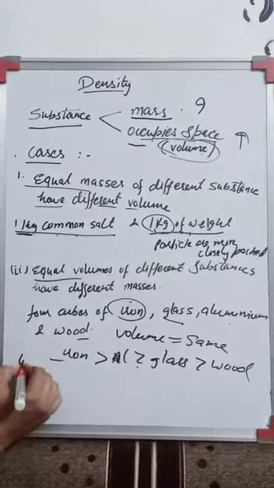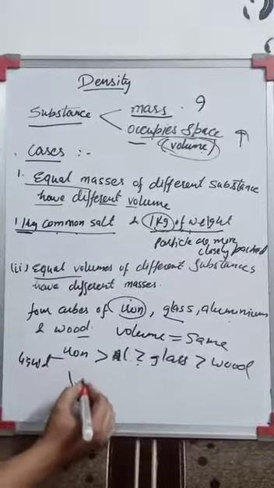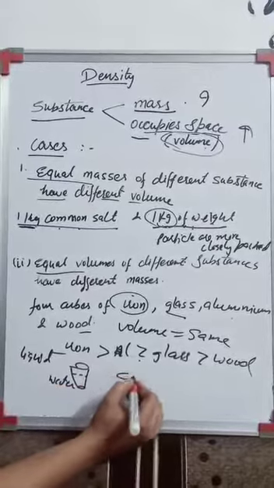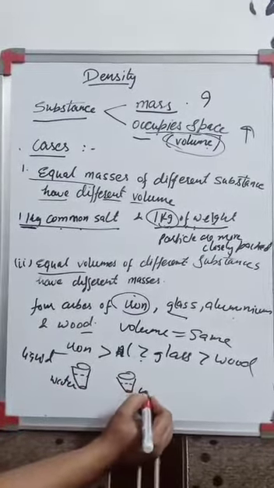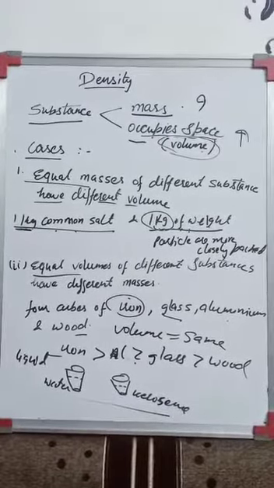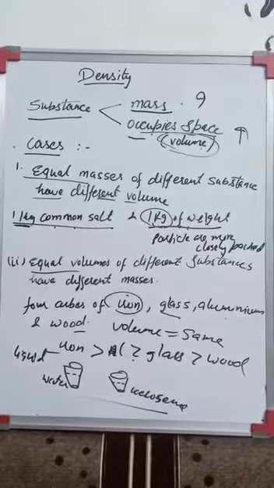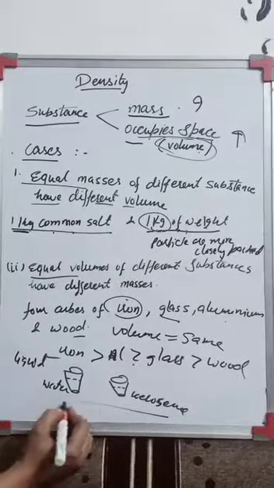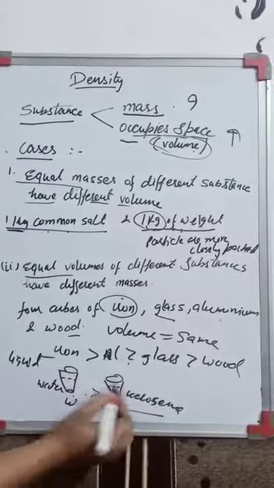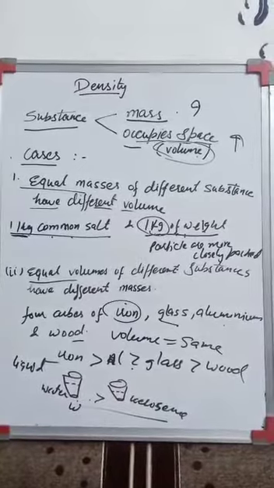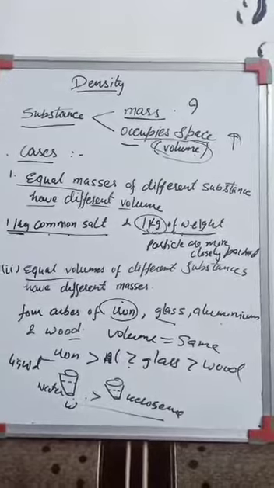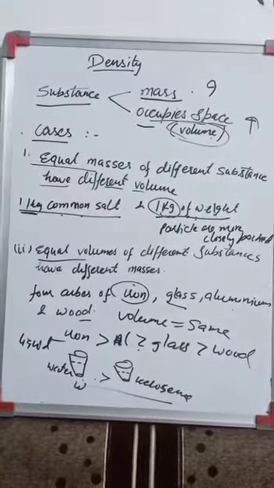Similarly, if I take the case of liquids, if I take the same volume of water in a glass and the same volume of kerosene, and if I weigh them, then what will I get? I will get that the water is heavier than the kerosene. So the weight of water is more than kerosene. So I can say that water is denser than kerosene, right? These are the cases. Now, what is density actually?